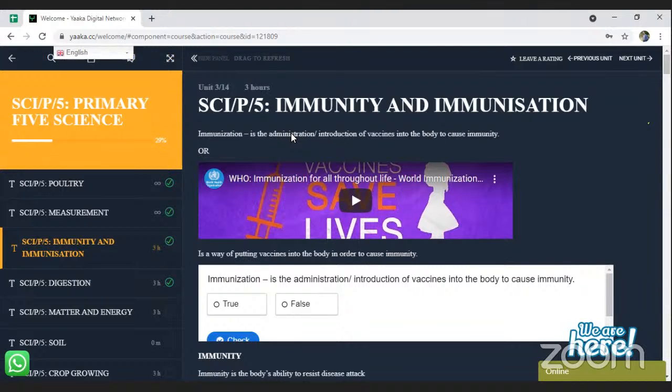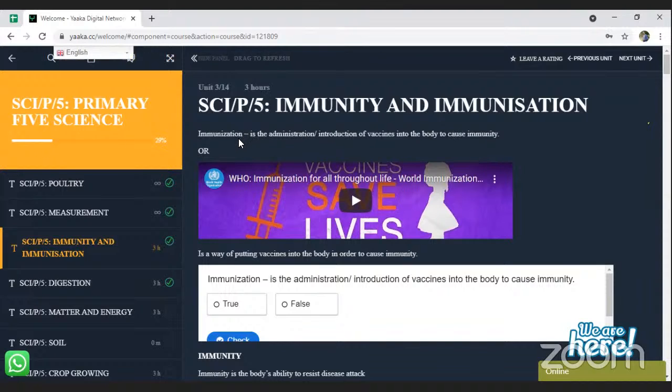So this is what we are talking about. The purpose of going for immunization is to enable our bodies to get antibodies against a certain disease, or to enable our bodies to get immunity against some diseases.